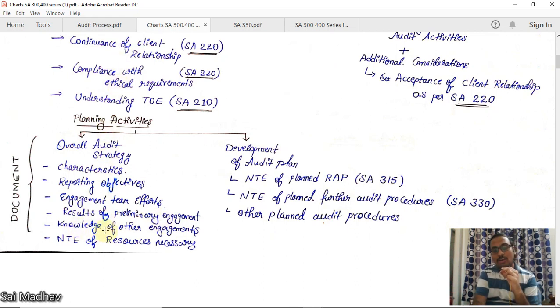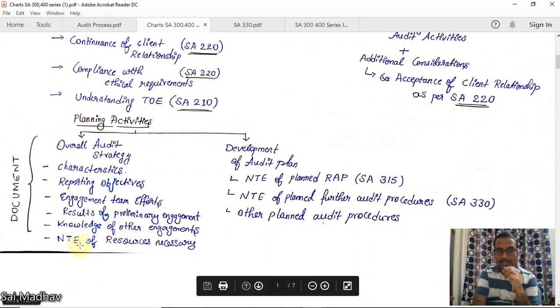And knowledge of other engagements. You may have done some tax audits or some physical verification audits, etc. The results of those, the knowledge of those, whether it is applicable here or not. Nature, timing, and extent of resources necessary. All this you have to consider while planning an audit.